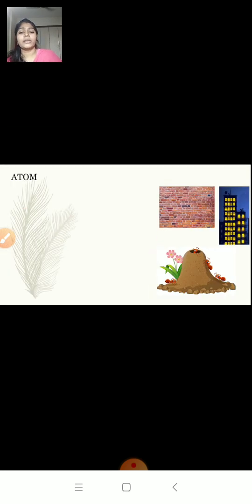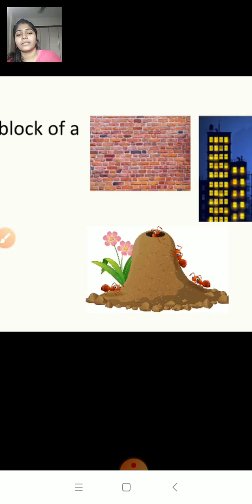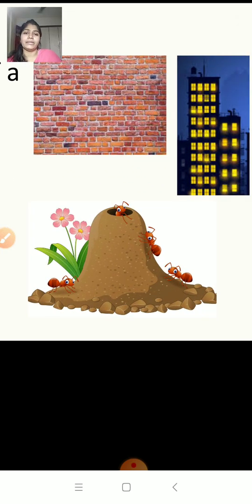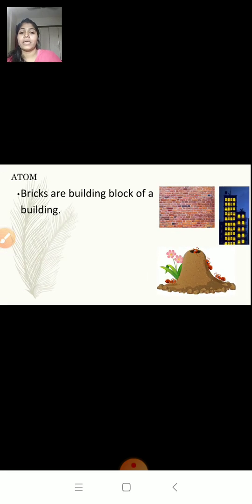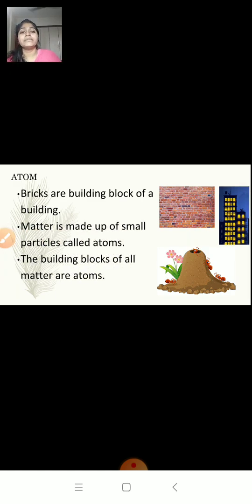So I can conclude that bricks are the building blocks of a building. If we take the example of an anthill, an anthill is made up of sand grains. So I can say that sand grains are the building blocks of the anthill. Matter is made up of small particles called atoms. So I can say that atoms are the building blocks of matter.